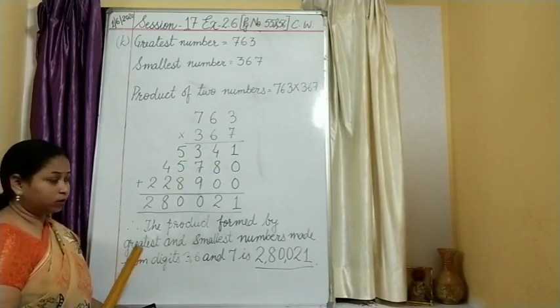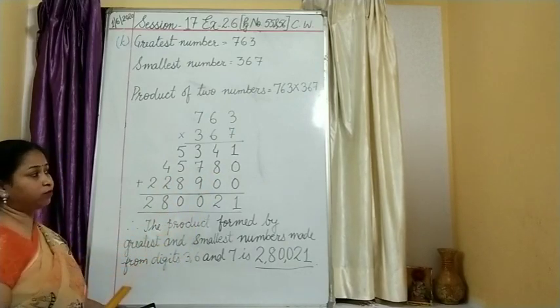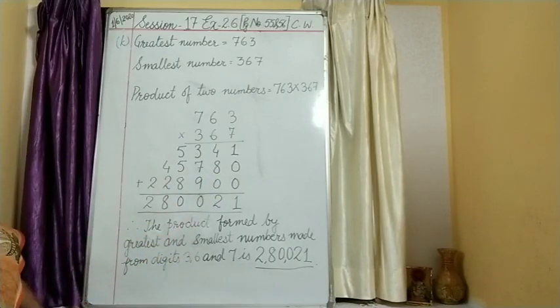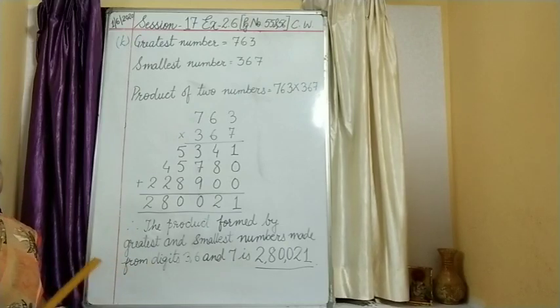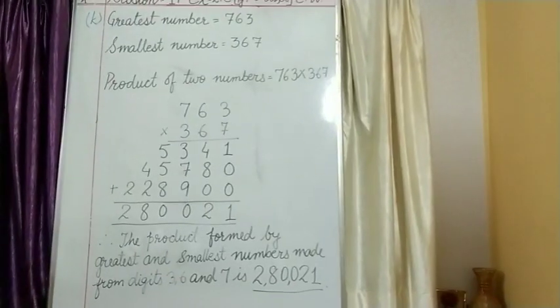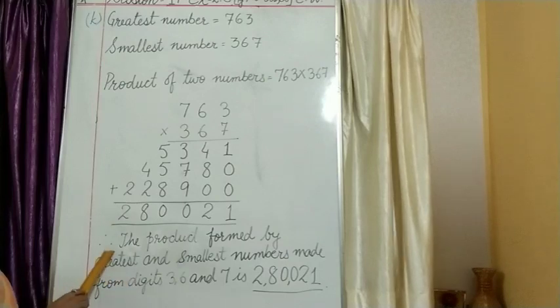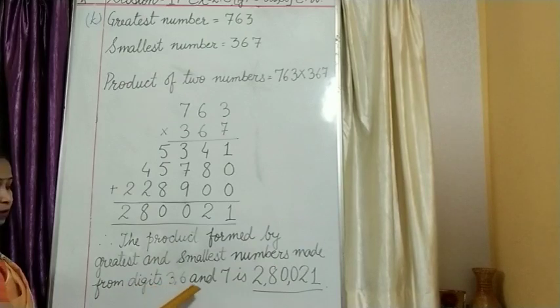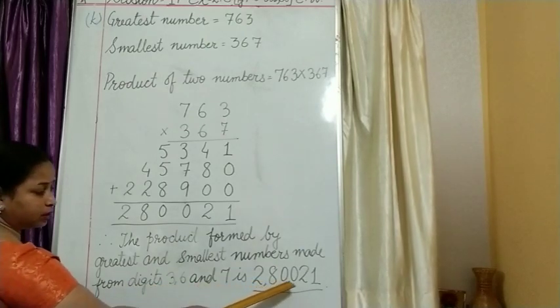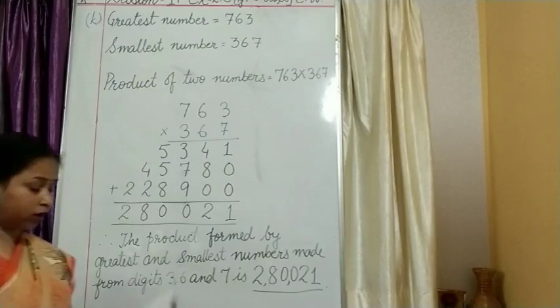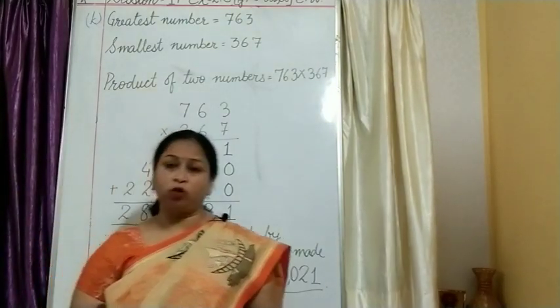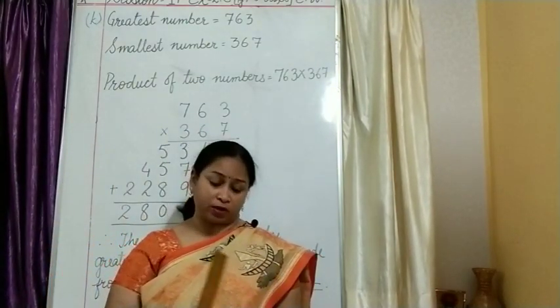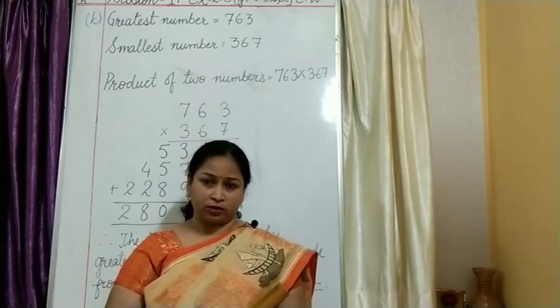So multiply and then get the answer. I don't think I have to repeat each and everything, as it is very much clear. You can look at the board, you can see, and by now I am sure that my students are able to multiply the numbers. So the product formed by the greatest and the smallest number made from the digits 3, 6 and 7 is 2,80,021. This is all about the word problems we were supposed to solve from exercise 2.6.